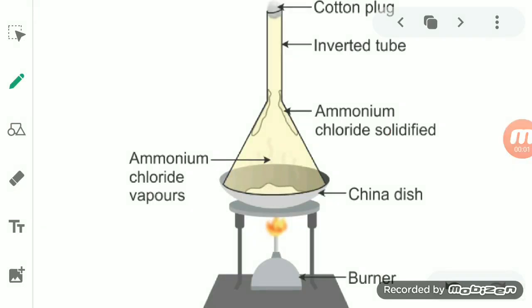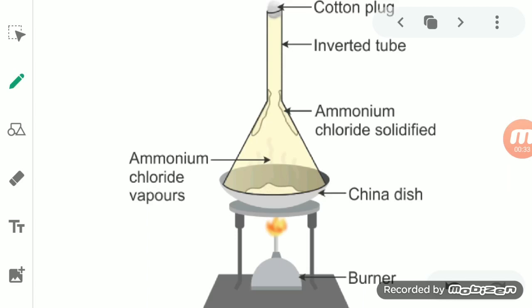Now in this experiment, we take two components, in which one sublimes on heating and the other does not. Suppose you have taken a mix of camphor and sand together, or ammonium chloride with some non-sublimable substance or any kind of impurities in it. Then how can we separate them?